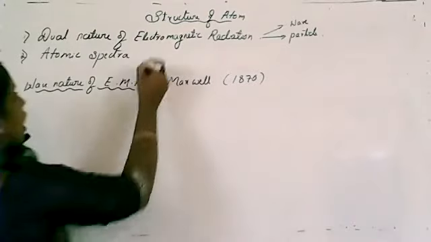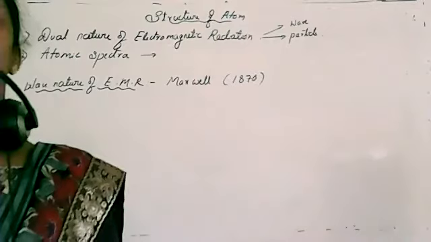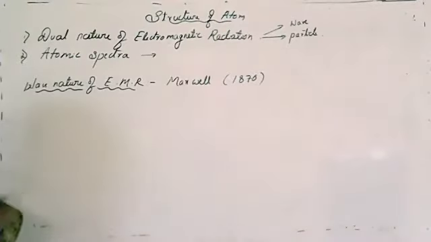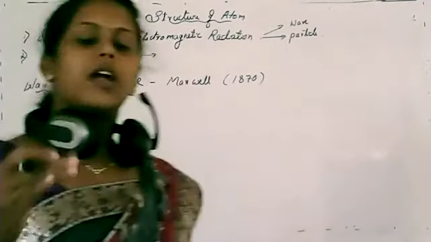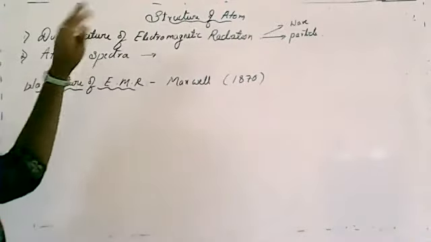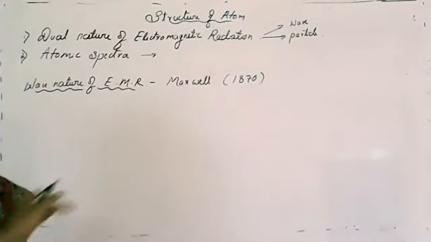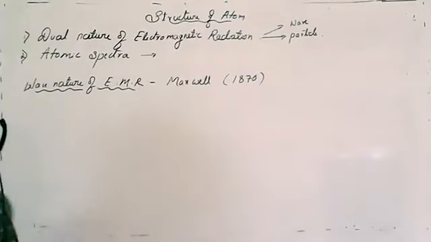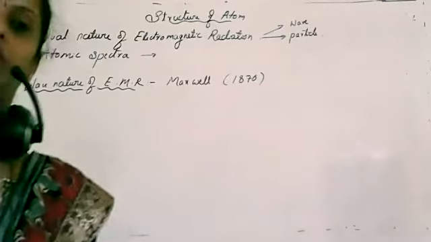And the next one is atomic spectra. What do you mean by atomic spectra? Now we know in Bohr's atomic model, which we studied in an earlier class, that electrons move in a circular path around the nucleus. There will be different energy levels, isn't it? So that is about atomic spectra. They contain different energy levels. So the electron moves in a circular path, isn't it? And this is the second leading factor which explains Bohr's atom.